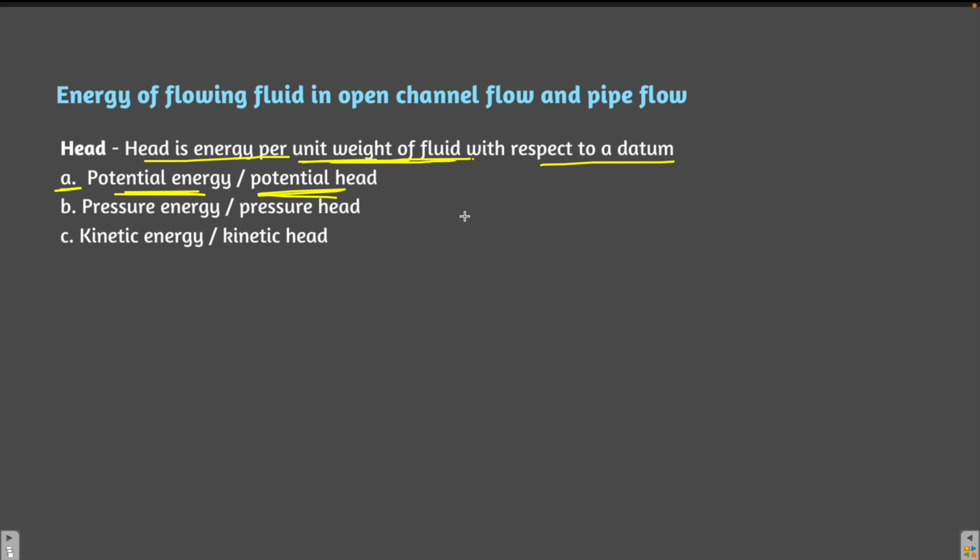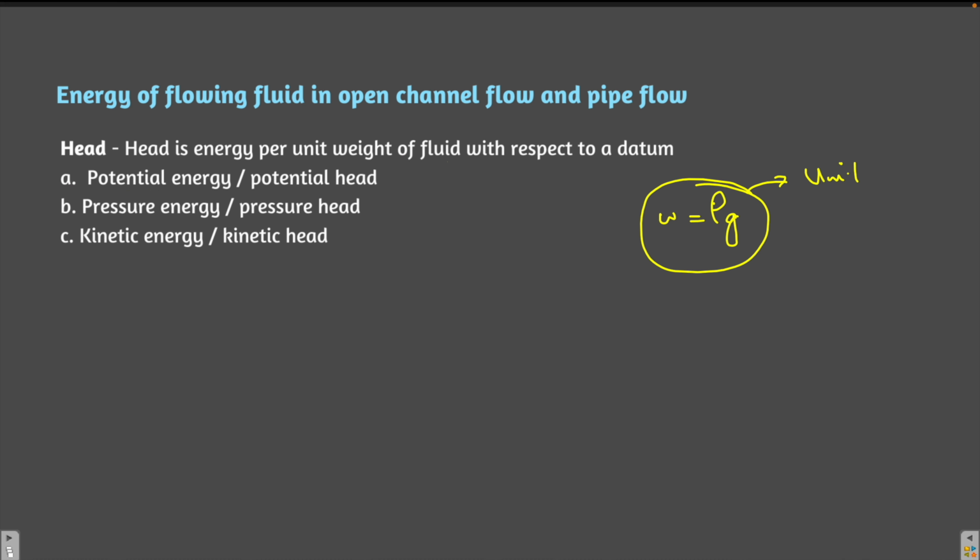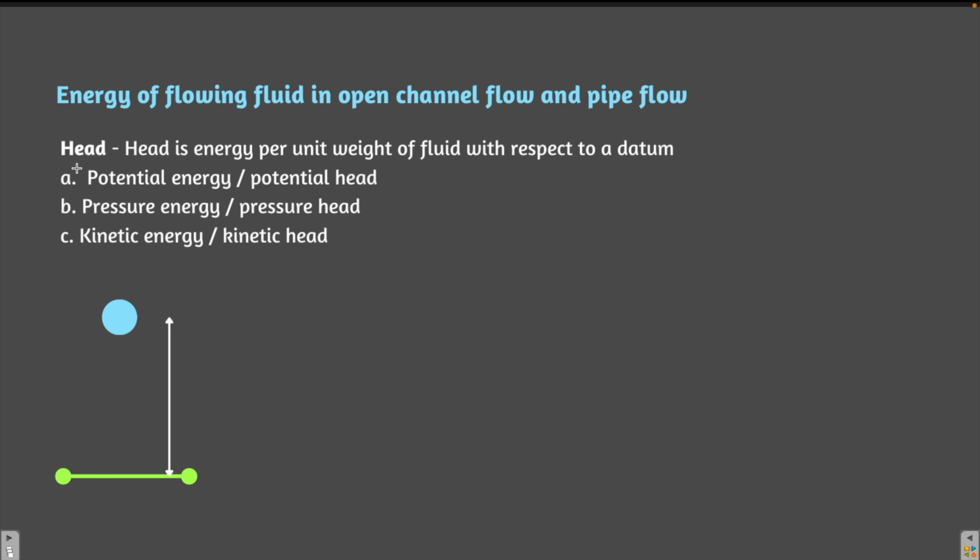If you divide the energy of the fluid by its unit weight, what do you mean by unit weight? Unit weight is the density, but it is weight, so it is rho g. For someone who doesn't know, unit weight is nothing but the density of the fluid multiplied by the acceleration due to gravity. If you divide the energy by the unit weight of the fluid, you are going to get the head. Let's first understand the different heads, and then we will dig deeper into open channel flow. The first is the potential head.